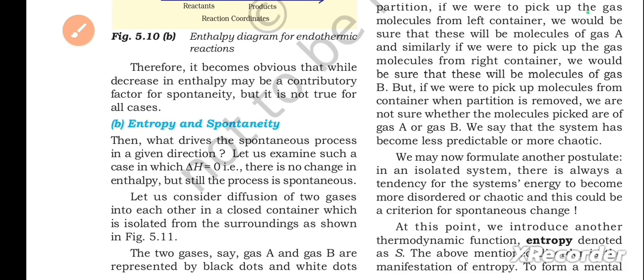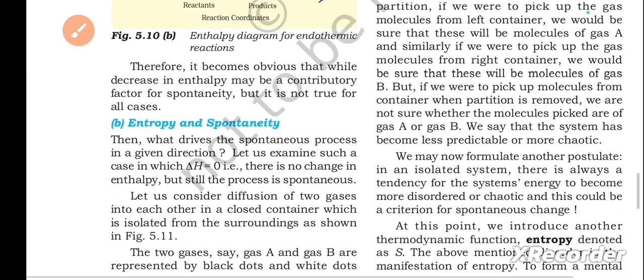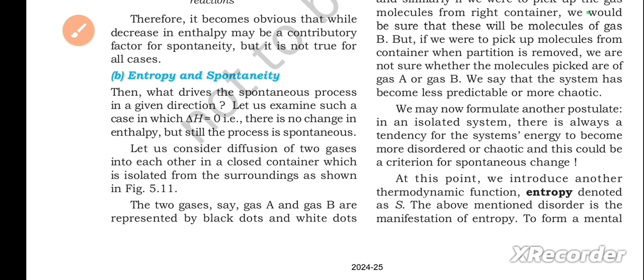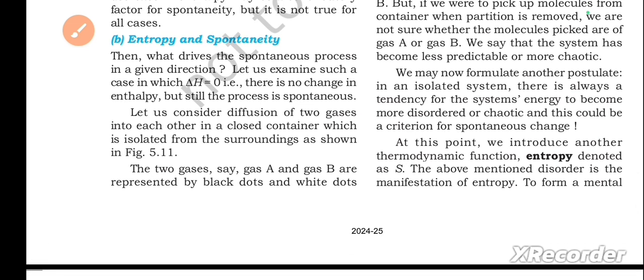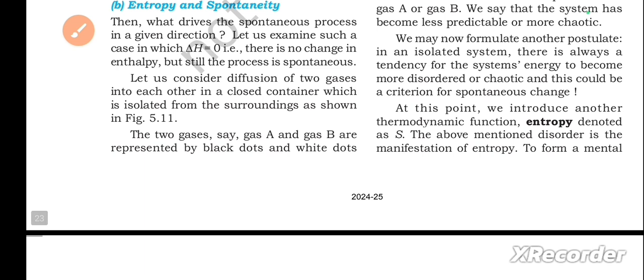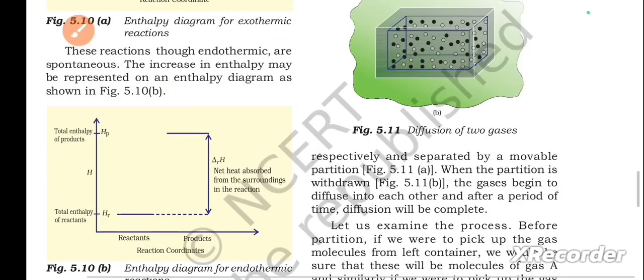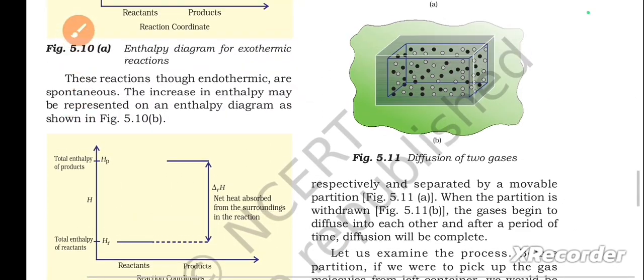Next, the second one: entropy and spontaneity. Then what drives the spontaneous process in a given direction? Let us examine such a case in which delta H equals 0. That is, there is no change in enthalpy, but still the process is spontaneous. Let us consider diffusion of two gases into each other in a closed container which is isolated from the surroundings, as shown in figure 5.11. The two gases, say gas A and gas B, are represented by black dots and white dots respectively. So these are the figures.